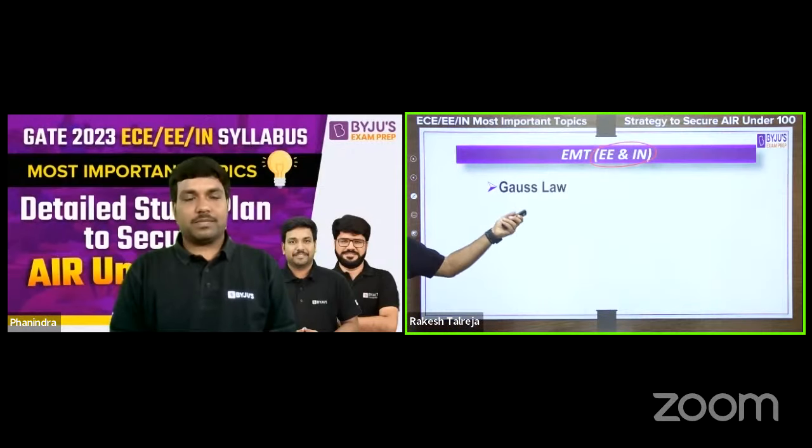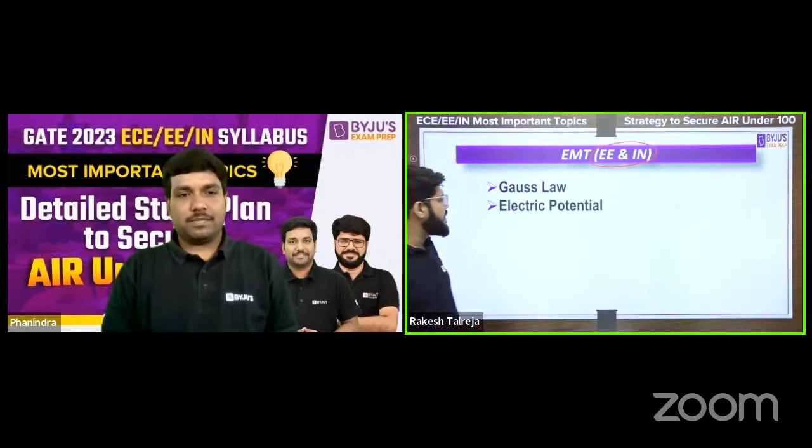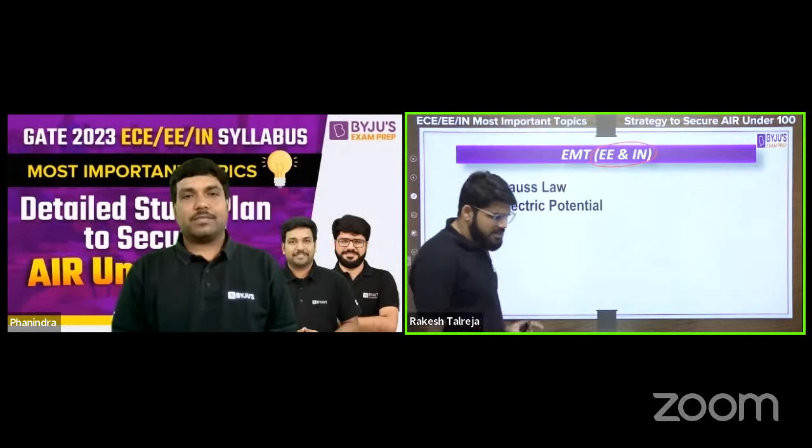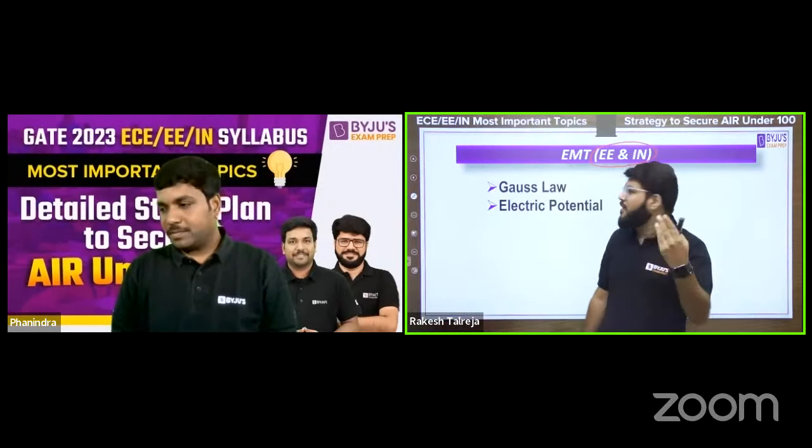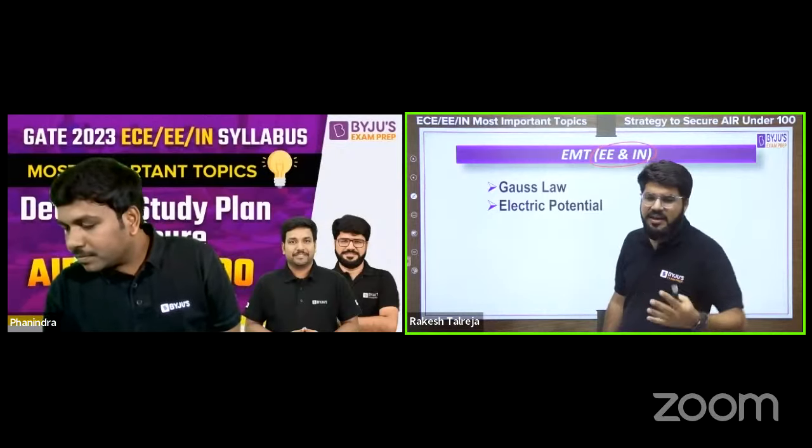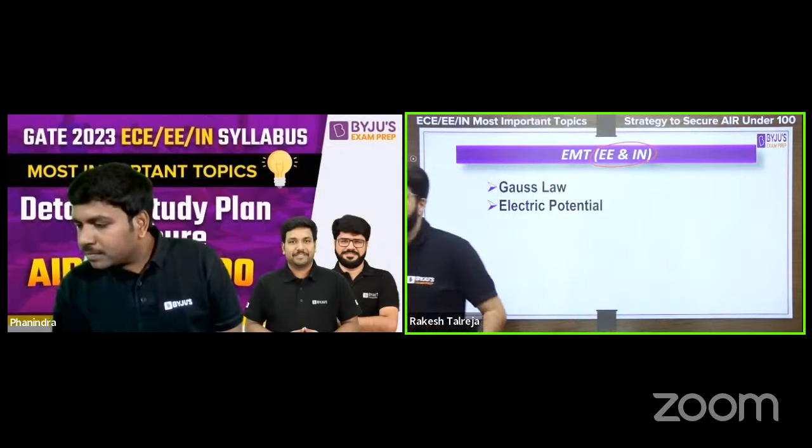Gauss law is one of the Maxwell's equations also. One question is expected out of this, right? Electric potential, right? Either electric field is given and you find the potential, or potential is given and you find the electric field. And there is a miscellaneous range of questions that you can expect.